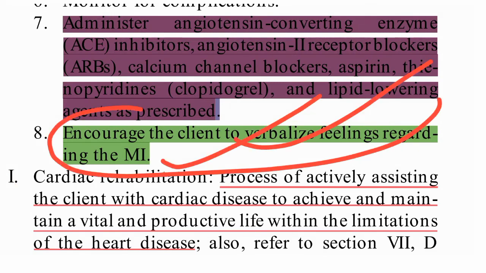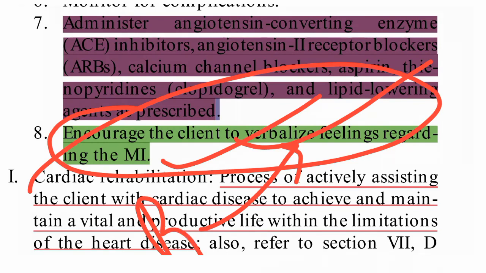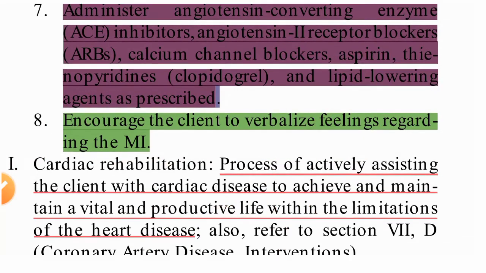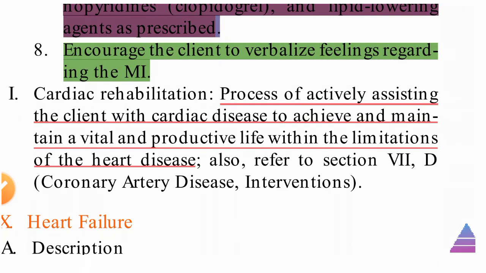We need to encourage the client to verbalize how the MI is, how the chest pain is, what he is feeling, whether he is dyspneic, whether he is having any chest pain, what type of pain, and the intensity. This we need to ask the client.